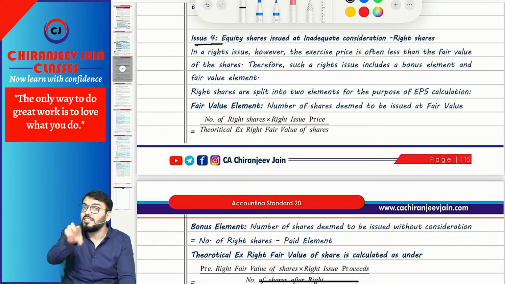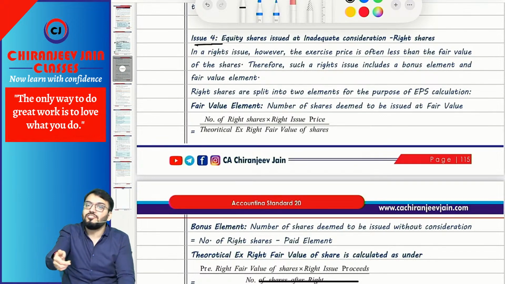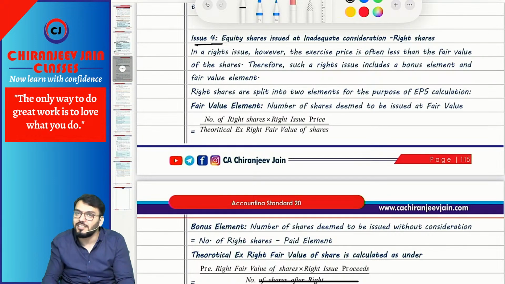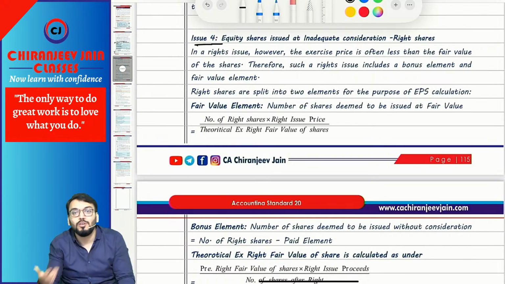Use this terminology in the exam: theoretical ex-right fair value of shares. Once you calculate this, you can find the number of shares which are deemed to be issued at that price. That will be equal to right issue proceeds divided by theoretical ex-right fair value of shares. That will become the number of shares in the paid element. So total number of right shares minus the paid element will be the bonus element.